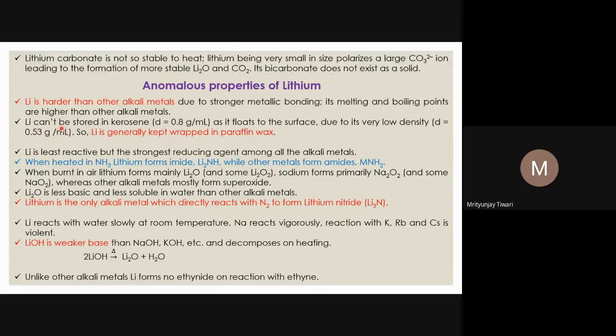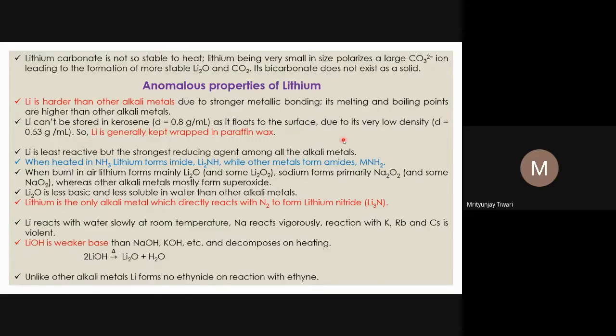What we have studied earlier is that alkali metals are usually kept in kerosene. However, we do not store lithium in kerosene, because the density of lithium is much less than kerosene, so it will float on the kerosene. Lithium will come into contact with oxygen, so it will react. Kerosene density is 0.8, lithium density is 0.5, so it will float onto the surface, be exposed to oxygen and react to form oxide.